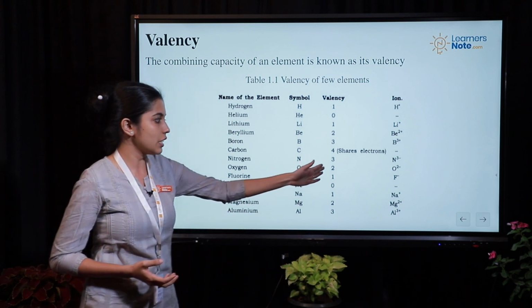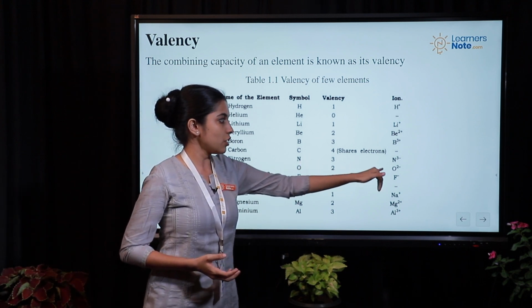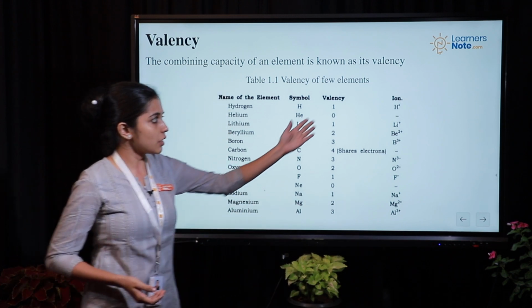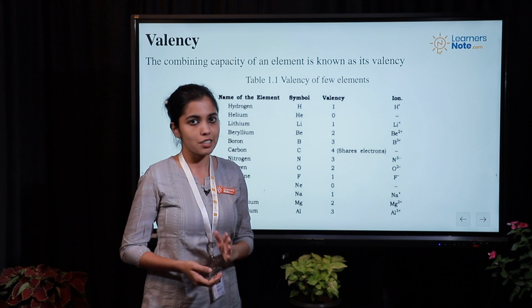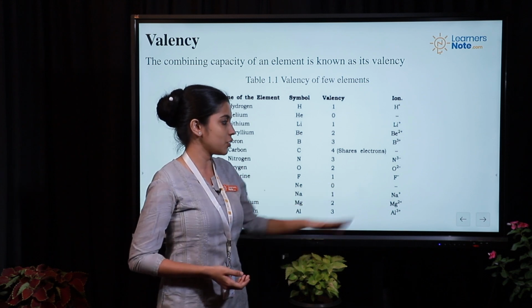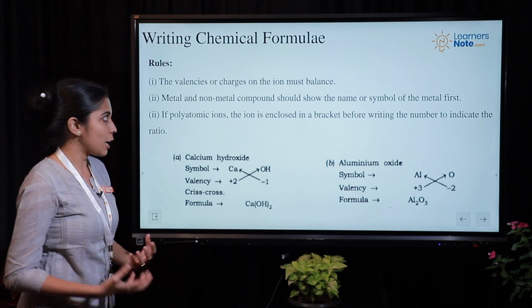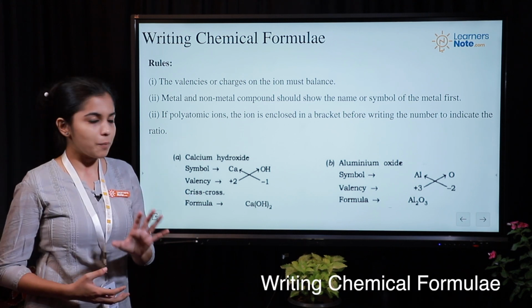Similar is the case for oxygen, it can easily gain 2 electrons, so it has got a charge of -2 and so on. So the ones with positive charges are called cations and the ones with negative charges are called anions. Now we move on to writing chemical formula for a compound.